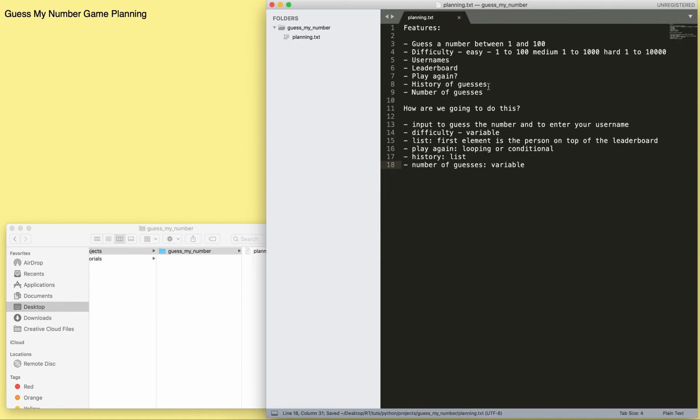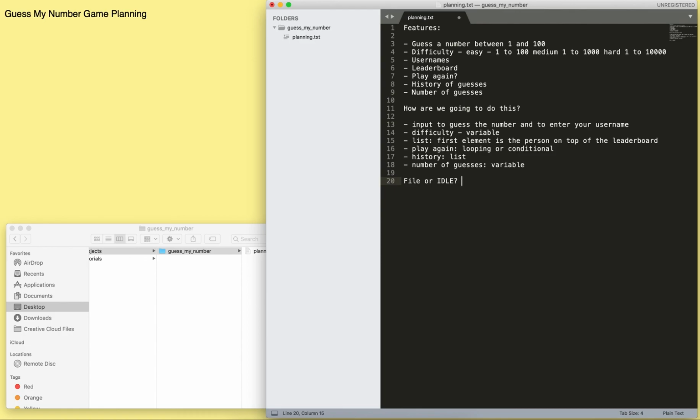So what I like to do again is go through all the features at a high level, and then at least take an initial stab at how we are going to turn these features into code, and we have this outline here. So in the next video, we'll make a file and go through it and start coding this. Oh, and the final question we want to ask is should this be a file or IDLE, right?